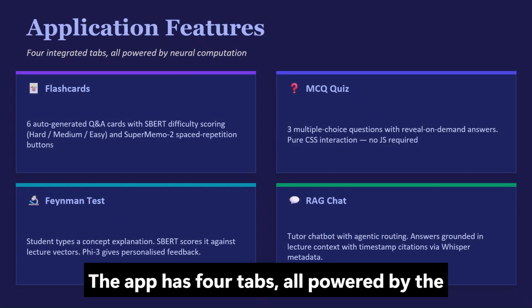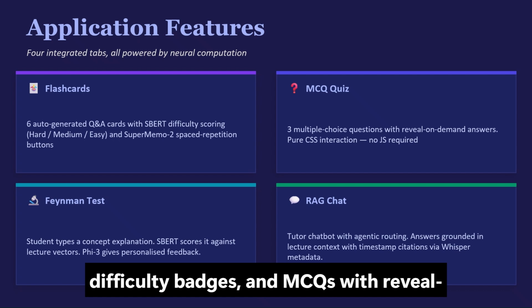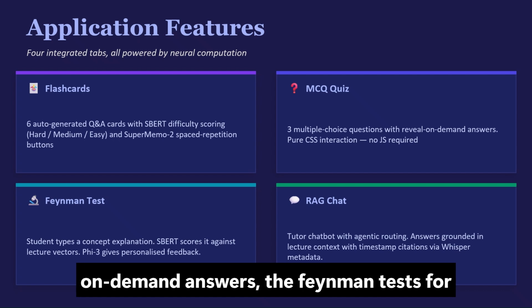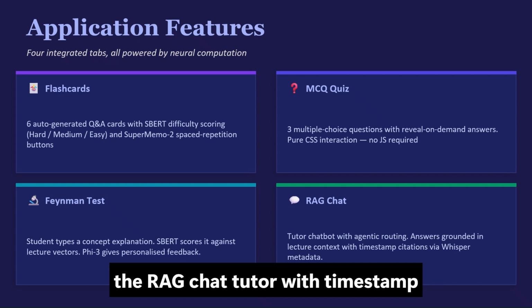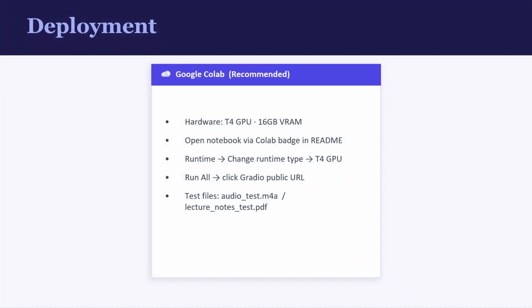The app has 4 tabs, all powered by the neural pipeline just described. Flashcards with flip animation and difficulty badges, MCQs with reveal on-demand answers, the Feynman test for evaluating your own understanding, and the RAG chat tutor with timestamp citations. I'll be showing all of these in the demo shortly.